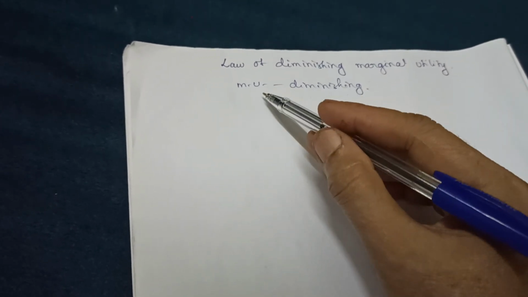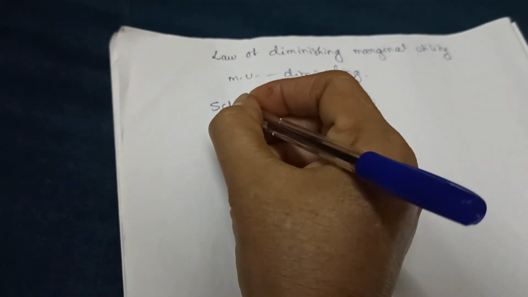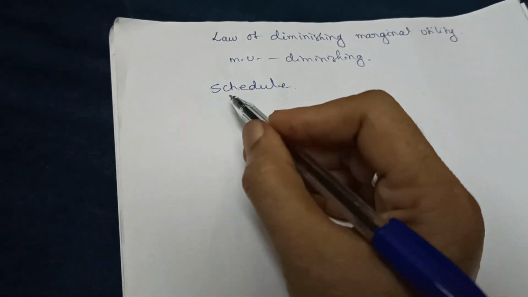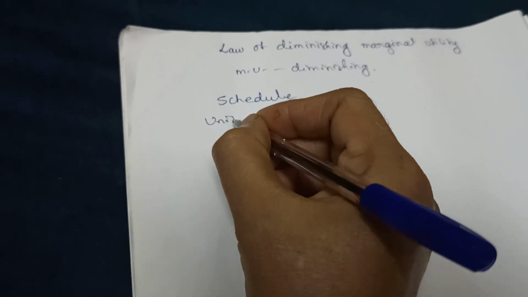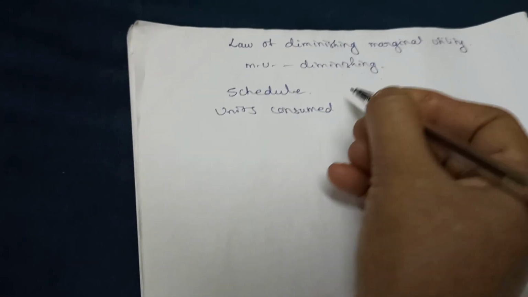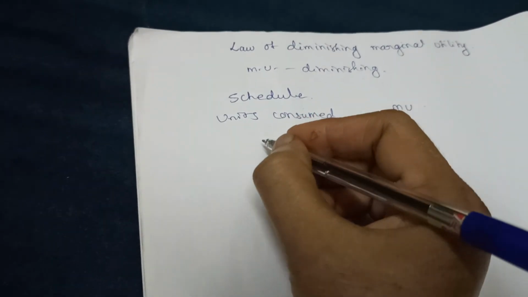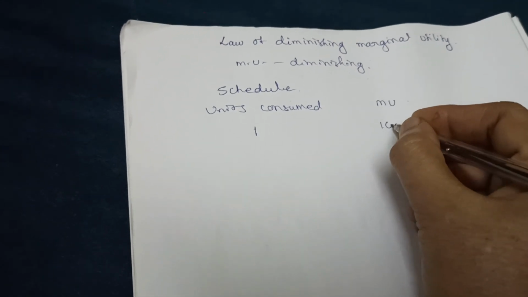We can explain this law with the help of a schedule. When you are writing the schedule, there will be two columns. One is units consumed and the second column is marginal utility. When he consumes the first unit, for example, say he gets 10 utils.